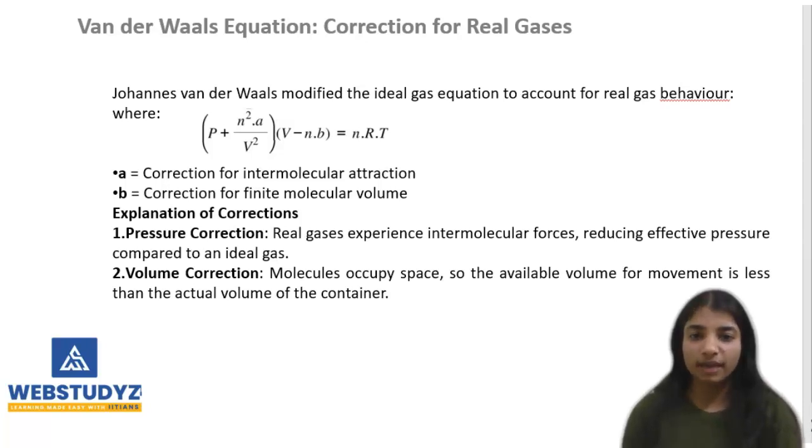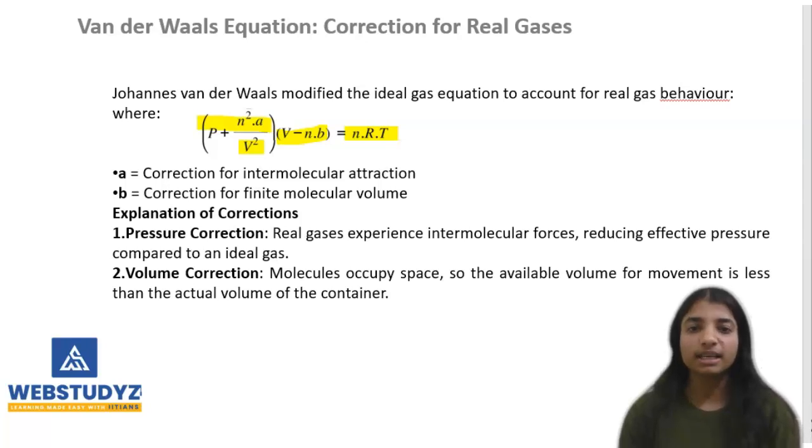To account for this deviation, Johannes van der Waals modified the ideal gas equation by introducing two correction factors. The first correction factor is the pressure correction and the second is the volume correction. The van der Waals equation is (P + n²a/V²)(V − nb) = nRT, where a represents the correction for intermolecular attraction and b represents the correction for finite molecular volume.